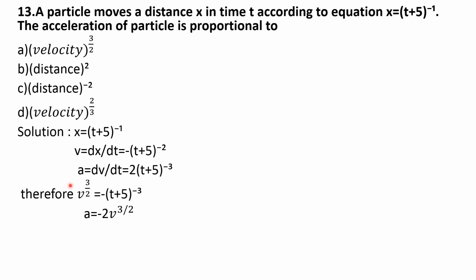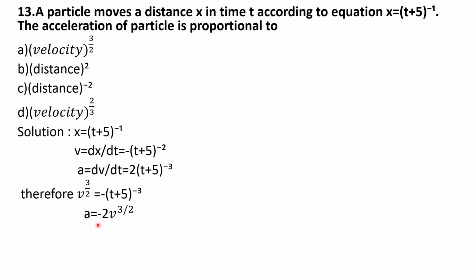So in the equation of acceleration, A is equal to 2 into t plus 5 to the power minus 3. Here t plus 5 whole to the power minus 3 is nothing but v to the power 3 by 2.